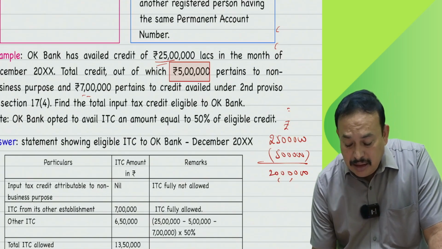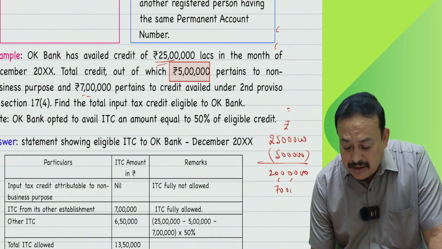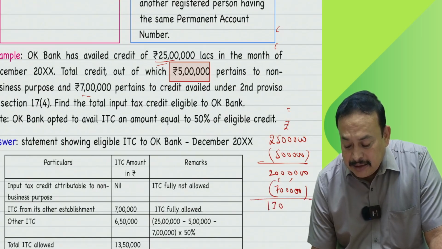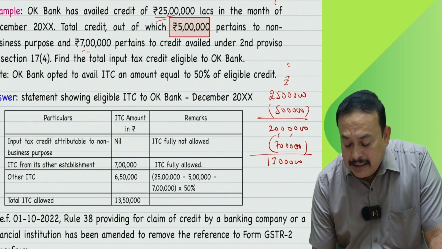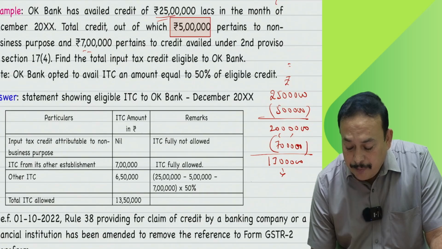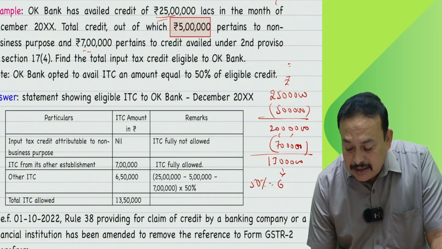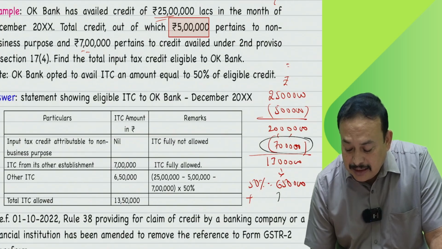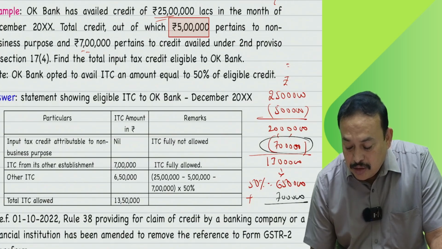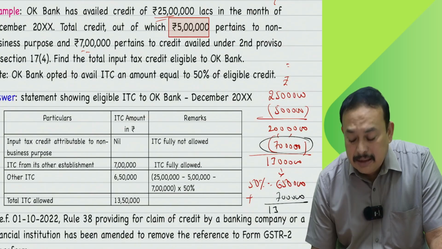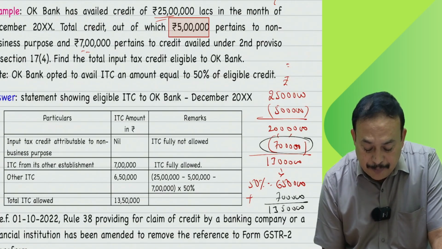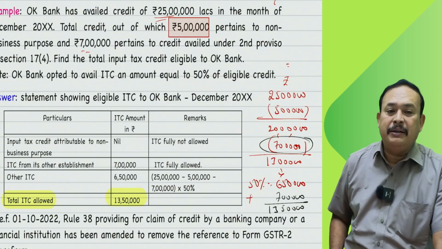That also be deducted, but ITC is fully allowed on 7 lakhs. Balance 13 lakhs. This 13 lakhs is a common credit which is allowed 50%, which is 6 lakhs 50,000, plus interdepartmental transfer allowed fully, that is 7 lakhs, equal to 13 lakhs 50,000 ITC allowed. I mentioned it here in a simplified manner.